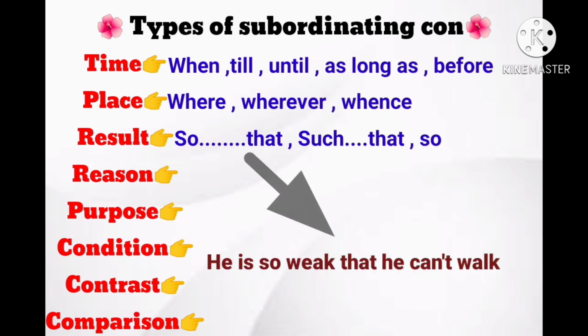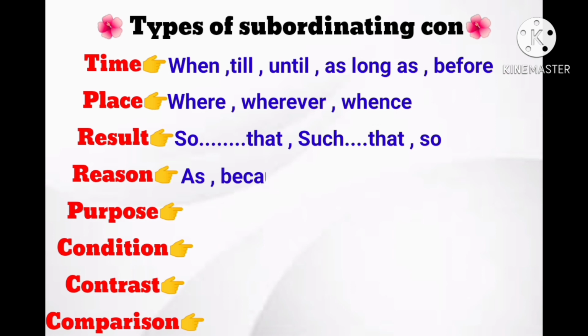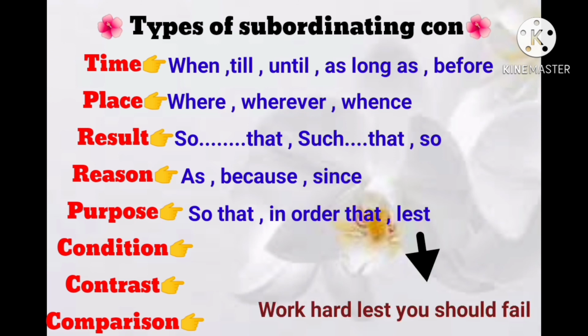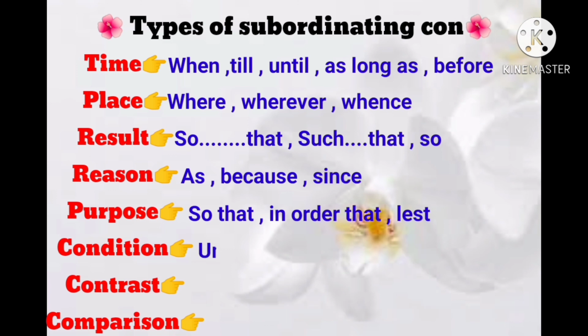So next one is reason: as, because, since. Next, purpose: so that, in order that, lest. Lest is new. So example: work hard lest you should fail. Next one is condition: unless, provided, whether, if.